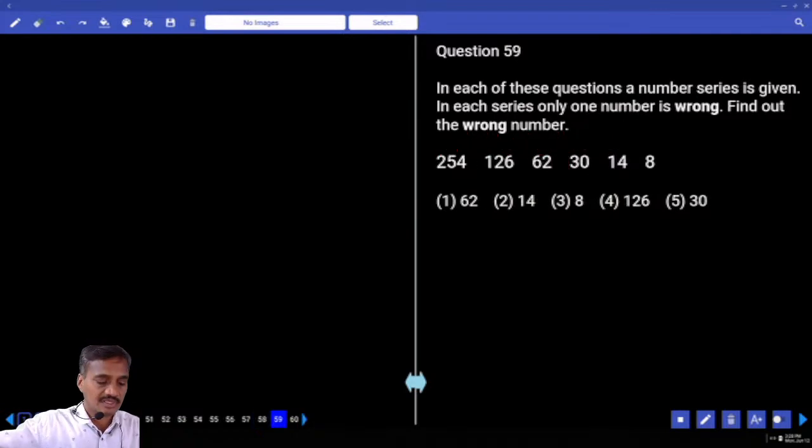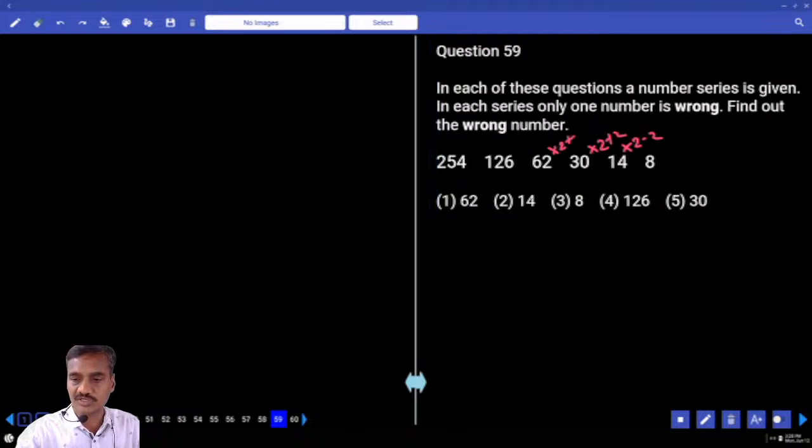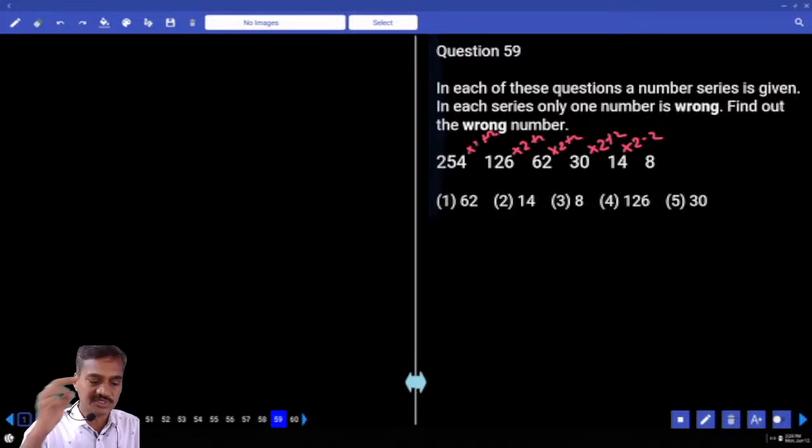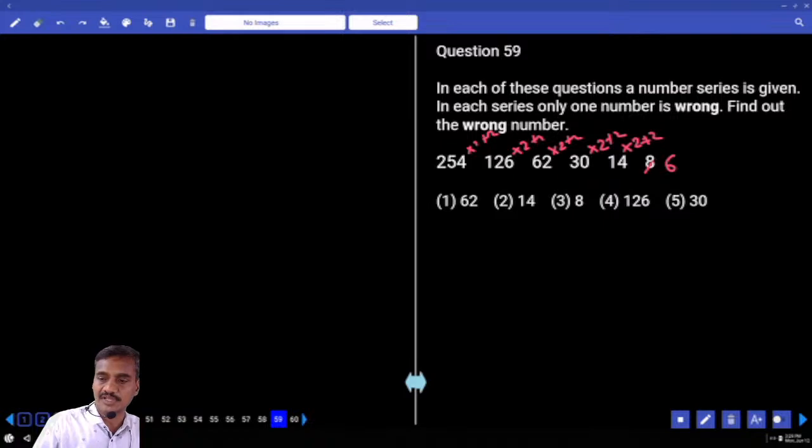And next coming to 59. Now in this 59, 8 and 14 are numbers in decreasing order, hence we need to start in the reverse. 8 into 2, 16 minus 2. 14 into 2, 28 plus 2. 30 into 2, 60 plus 2. 62 into 2, 124 plus 2. Isn't it? Then what is the wrong number we have? 8 is the wrong one. In the place of 8 we need to take 6. 6 into 2 plus 2. 8 is the wrong number and 6 is the correct number. Done?